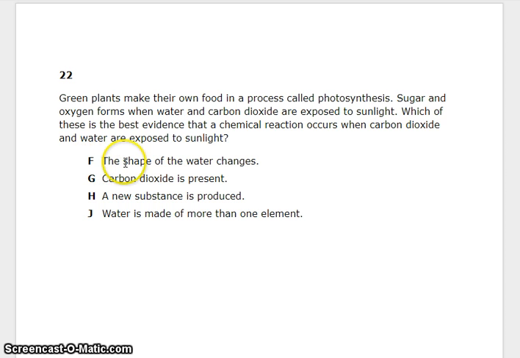F. The shape of the water changes. G. Carbon dioxide is present. H. A new substance is produced. Or J. Water is made of more than one element.